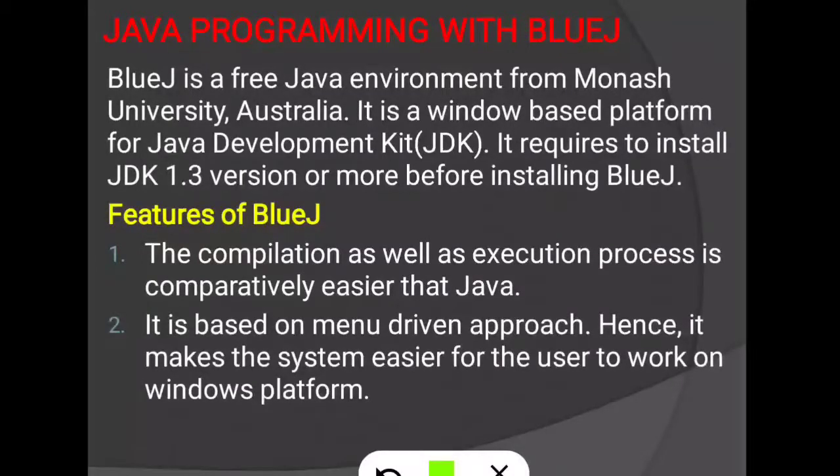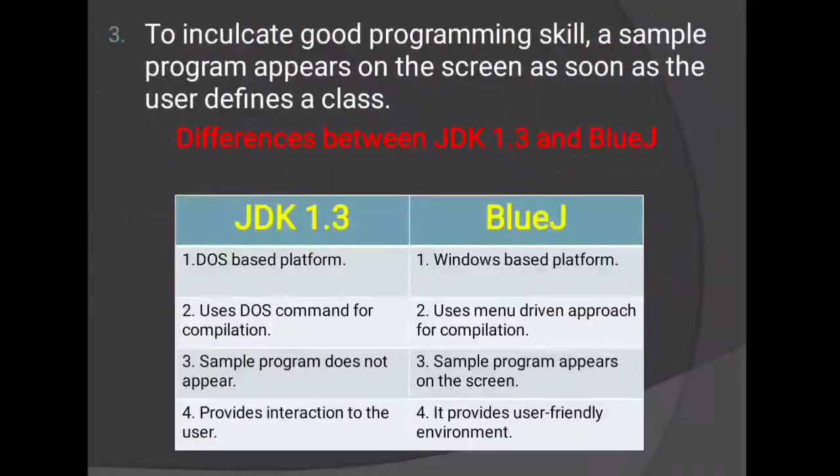See, BlueJ is a menu driven approach, meaning using the menu we can save the file, edit the file, run the file, execute the file. Whatever we need to do we can do using the menu. Okay, and then next is to inculcate good programming skill.